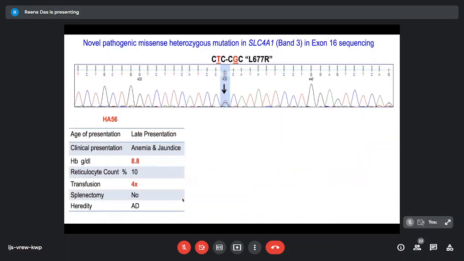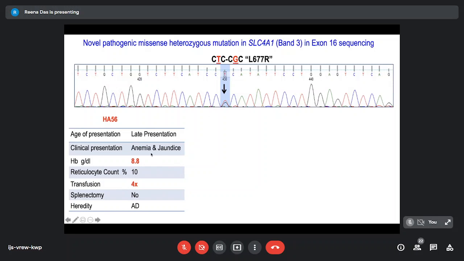So we had found just a couple of examples to show that this was a novel missense heterozygous mutation, a pathogenic variant, which was found in band 3 in exon 16. It looks heterozygous over here. Typically, the peaks are overlapping between a T and a G. The T is red in color and G is depicted as black in color.